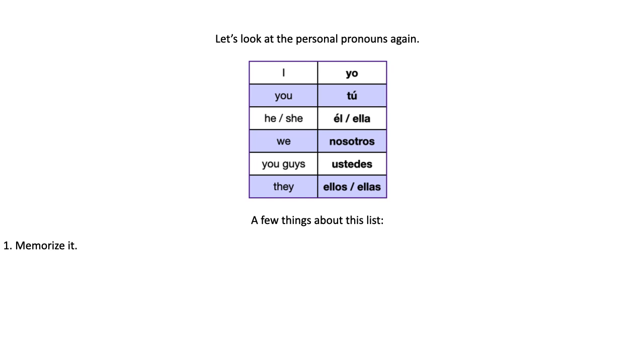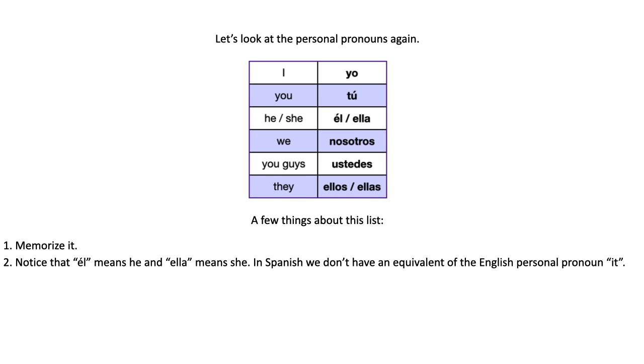One, you have to memorize it, of course. It's very, very important. We're going to use it a lot, right? And these are, if you think about it, very, very basic words. Okay? So memorize them. Notice that we have él for he and ella for she, right? But we don't have an equivalent for it. Okay? I guess we could say that eso is something like it, right? But it doesn't work exactly like it, right? We don't have that type of word. It's either él or ella.